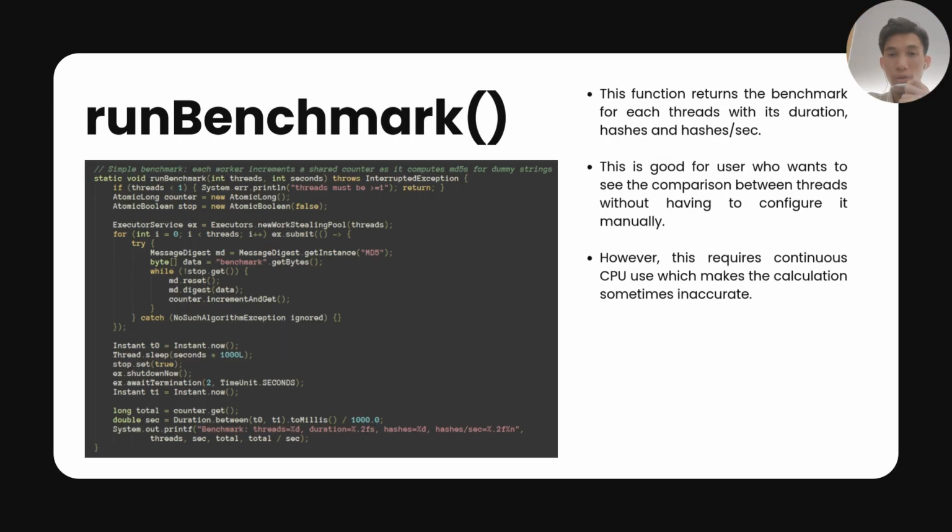For this part, I'm going to elaborate on the function called run benchmark. This batch of code shows the first part of run benchmark. This function returns the benchmark for all of the threads with their duration, hashes, and hashes per second. This is good for users who want to see the comparison between threads without having to configure it manually. However, it requires continuous CPU use, which makes the calculation sometimes inaccurate.